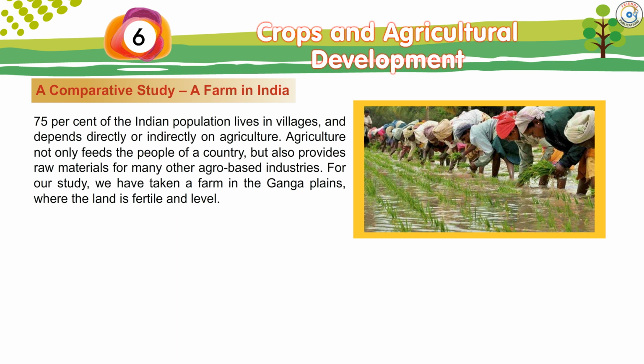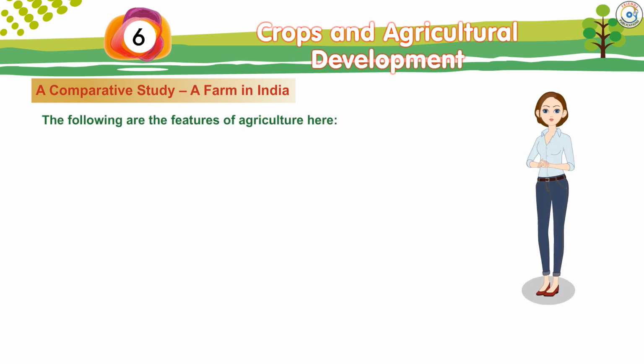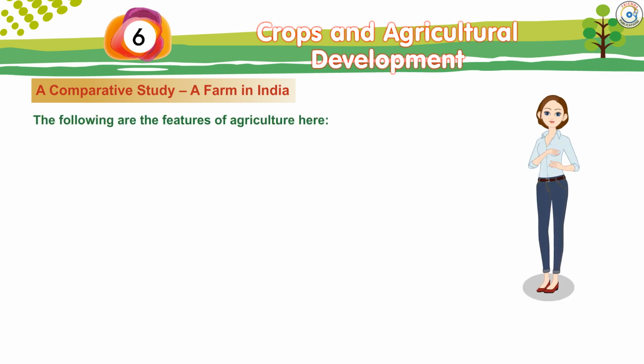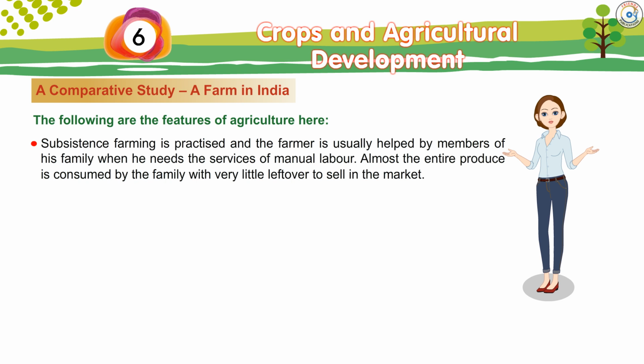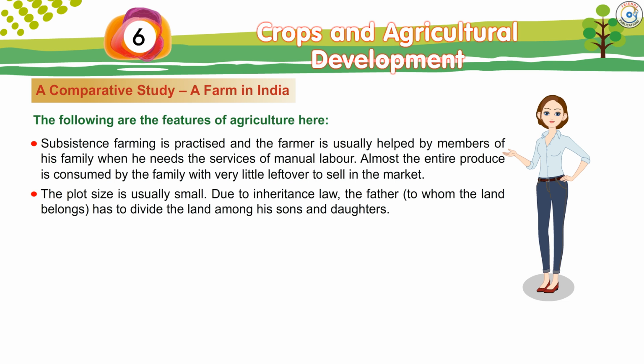For our study, we have taken a farm in the Ganga Plains where the land is fertile and level. The following are the features of agriculture here. Subsistence farming is practiced and the farmer is usually helped by members of his family when he needs the services of manual labor. Almost the entire produce is consumed by the family with very little left over to sell in the market. The plot size is usually small.